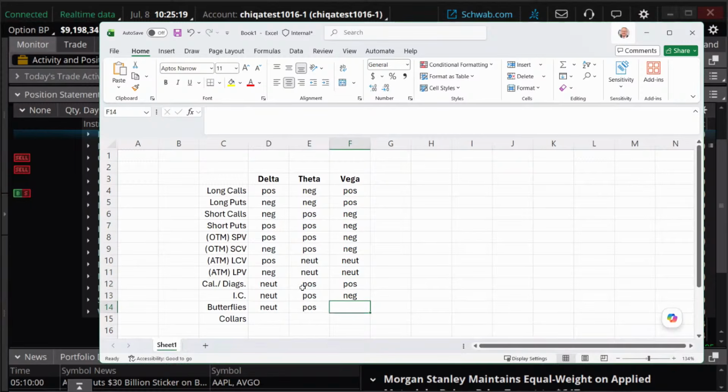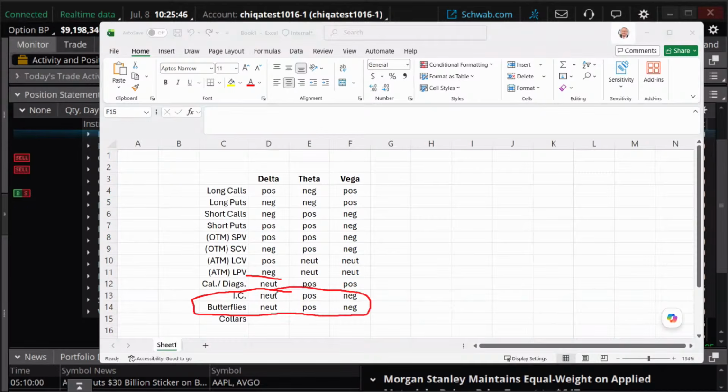One way to determine which one you're going to do is what your vega is. Positive vega for calendars, negative vega for iron condors and butterflies. Notice these two seem to be identical, right?